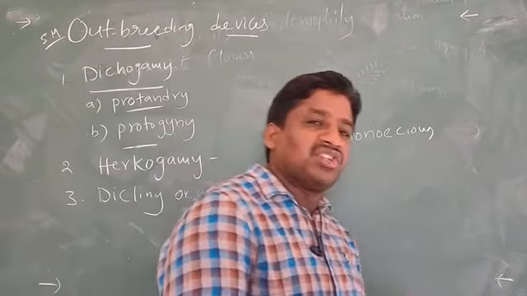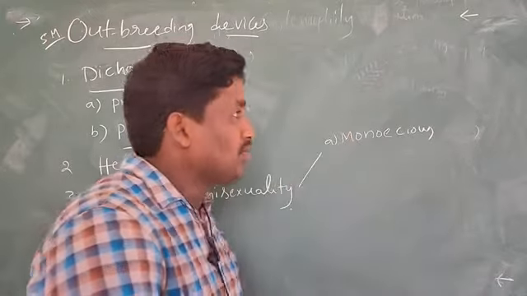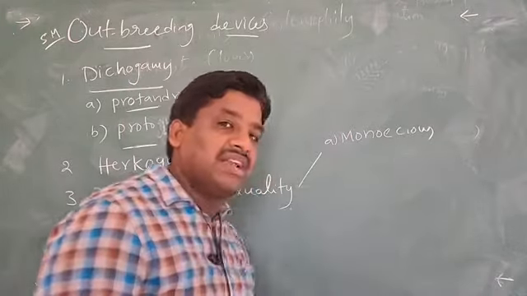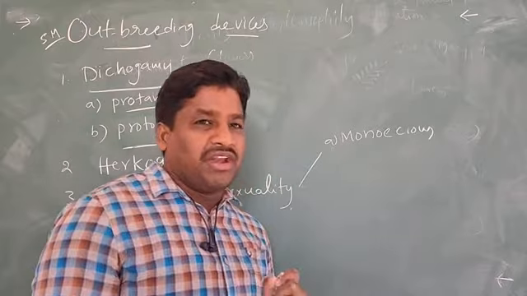Here, in the monoecious condition, how will I explain it? See, we already learned geitonogamy in pollination.